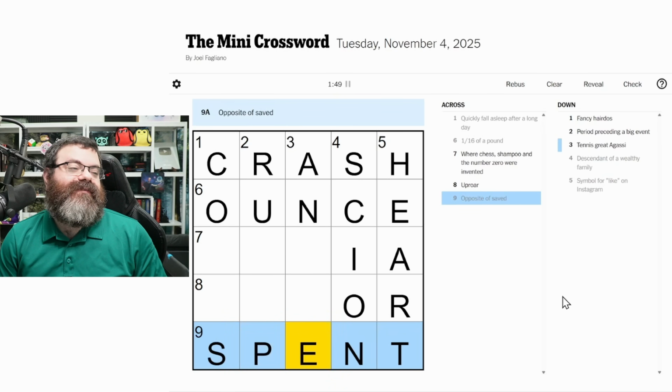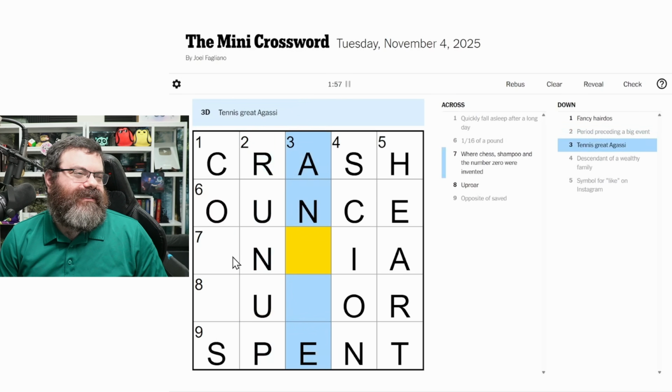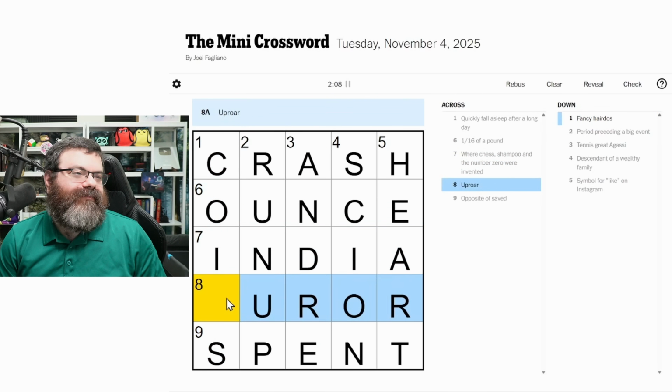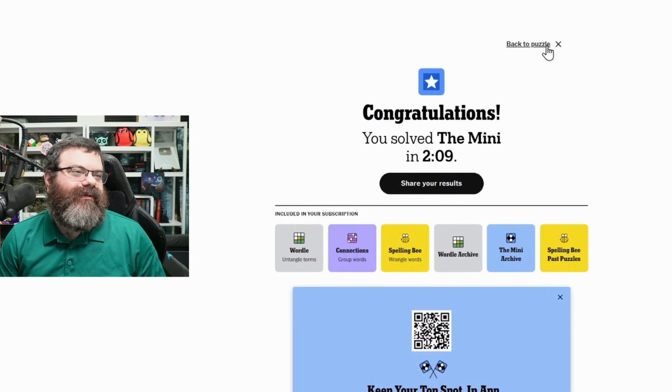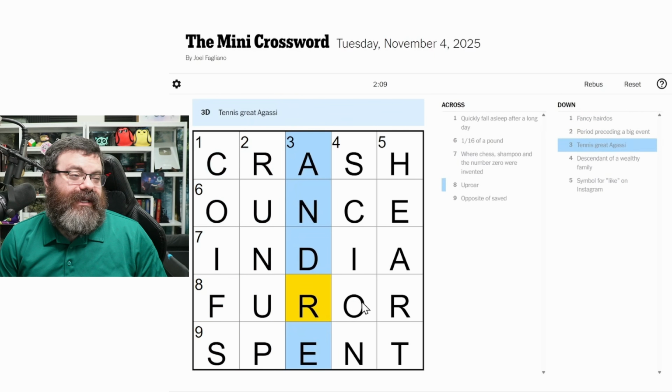Spent? You saved money, you spent money. Okay. Period preceding a big event. The run-up? What is this country? Tennis great Agassi. I don't know this person. Is it Andre? Oh, is it India? Oh, I thought it was in the Middle East. Furor is an uproar. Okay. Coifs. Fancy hairdos are coifs. I don't know if I know that word. Run-up, Andre, I guessed.